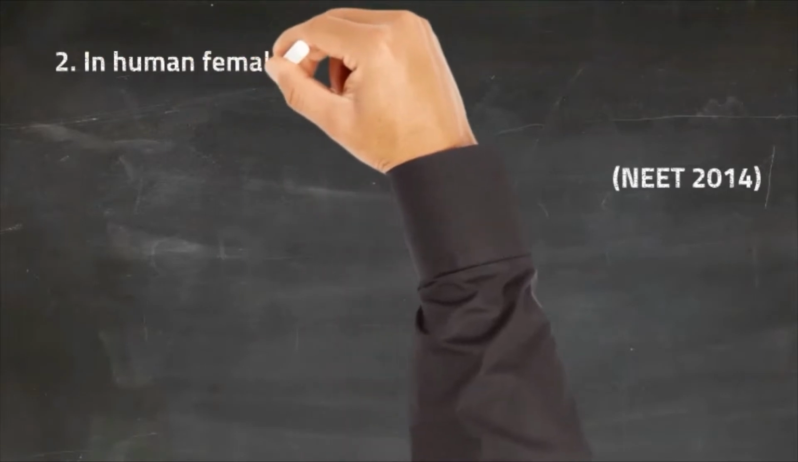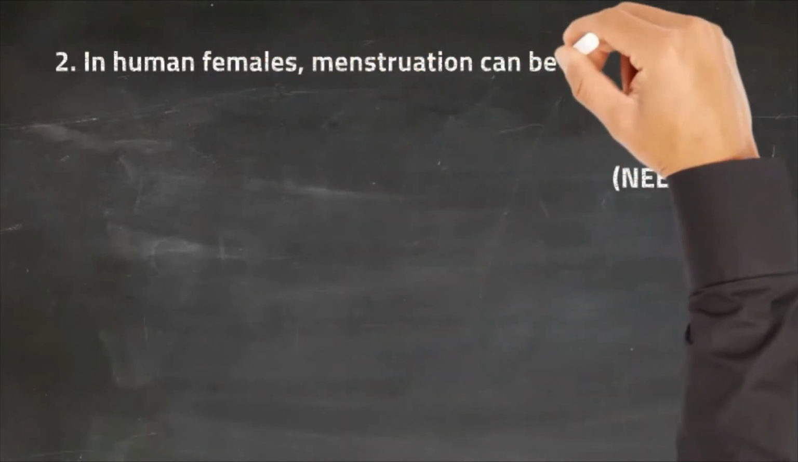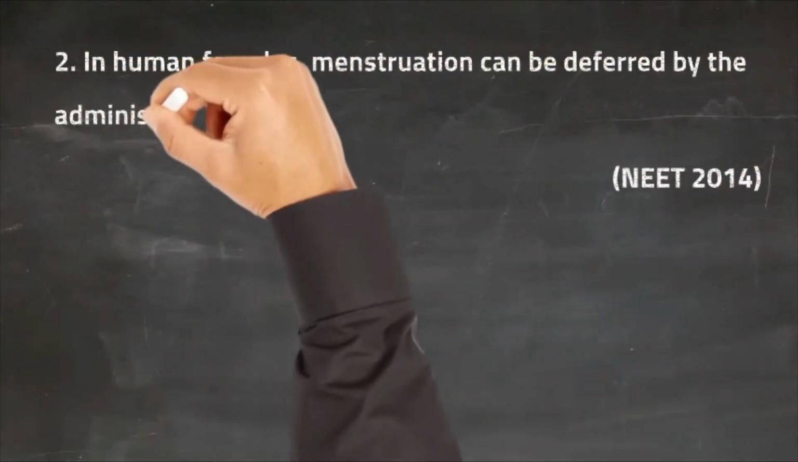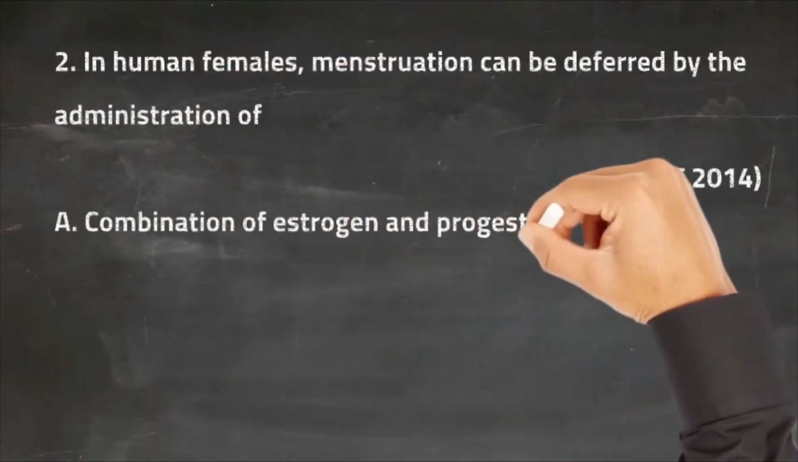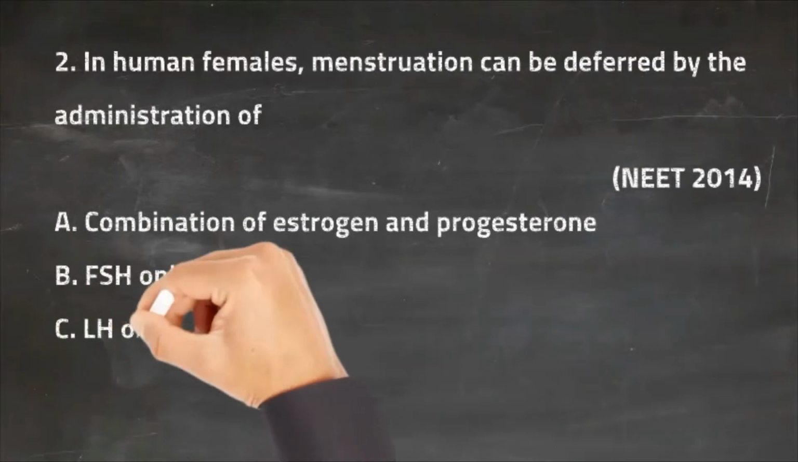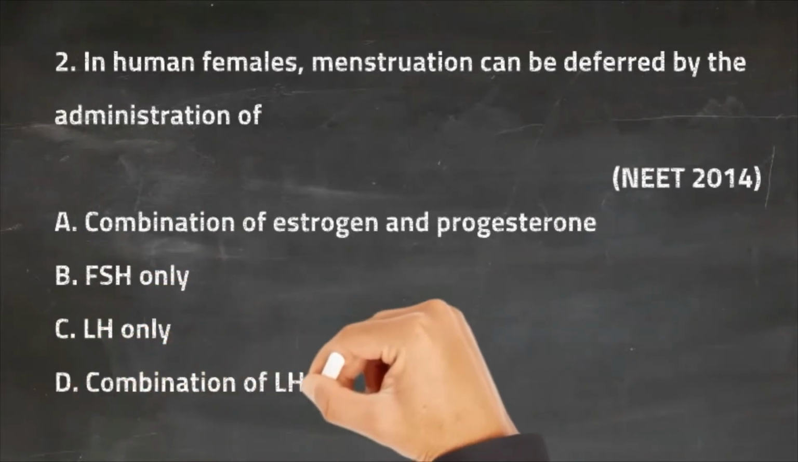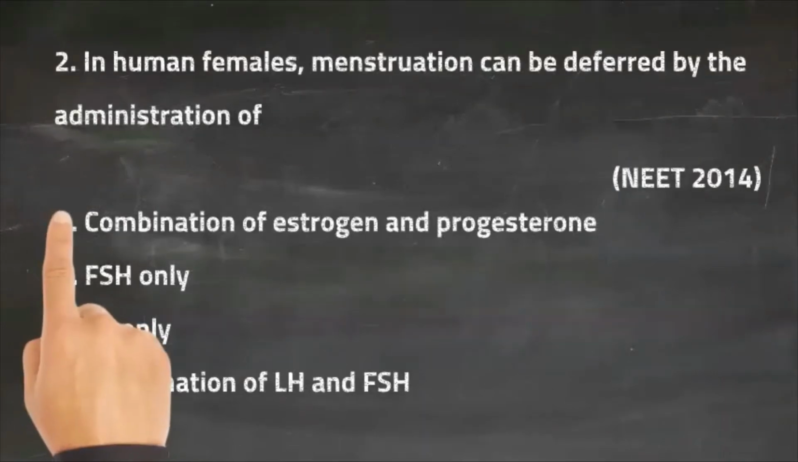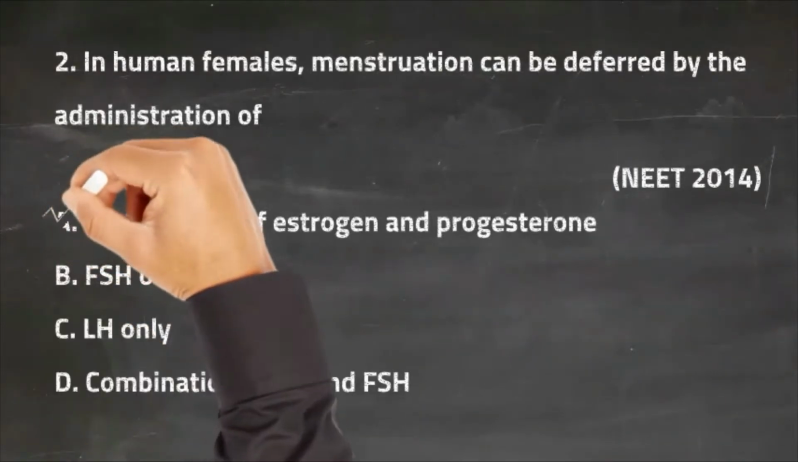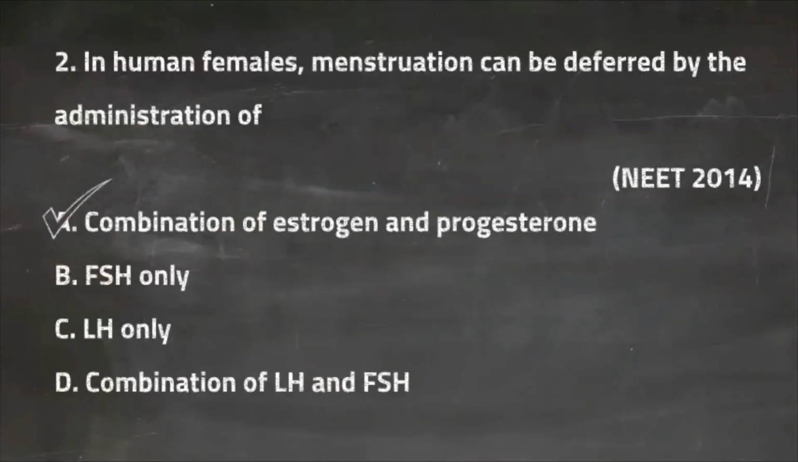So the second question is, in human females, menstruation can be deferred by the administration of. The first option is combination of estrogen and progesterone. The second option is FSH only. The third option is LH only, and the last option is combination of LH and FSH. So the right answer for this question is option A, and that is combination of estrogen and progesterone.